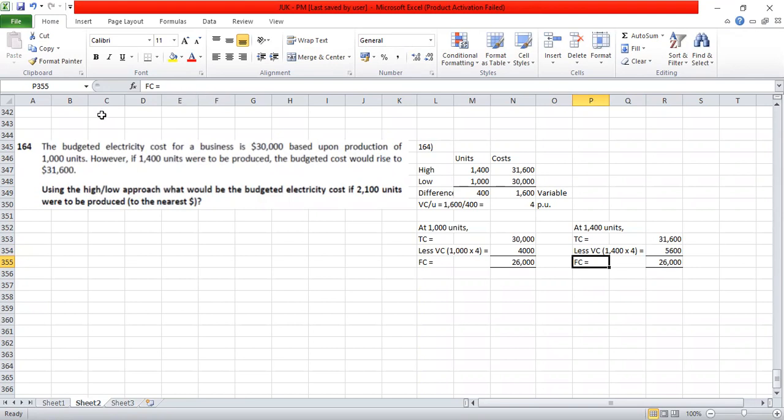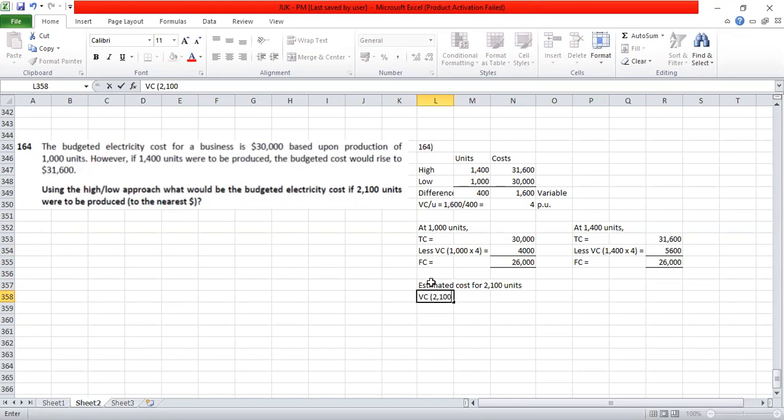So once variable cost is known, fixed cost is known, this can be used for estimating at any other activity level. So estimated cost for 2,100 units. First we have to estimate what is variable cost. Variable cost is 4 per unit.